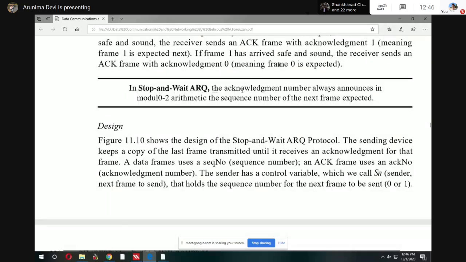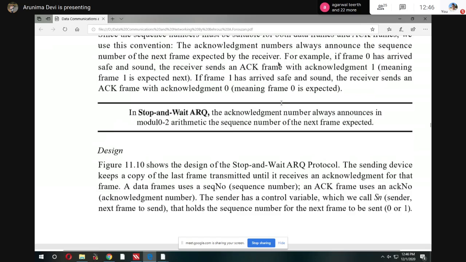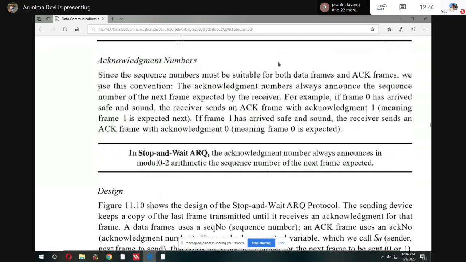In stop and wait, the acknowledgement number always announces, in modulo 2 arithmetic, the sequence number of the next frame expected. Okay, so how does it work? Suppose the sequence number must be suitable for both the data frame and the acknowledgement frame. The acknowledgement number always announces the sequence number of the next frame.